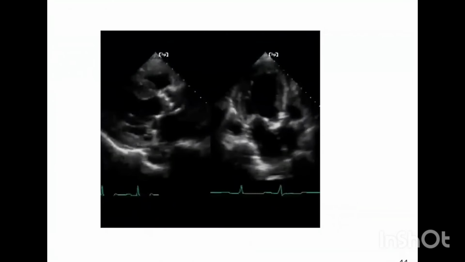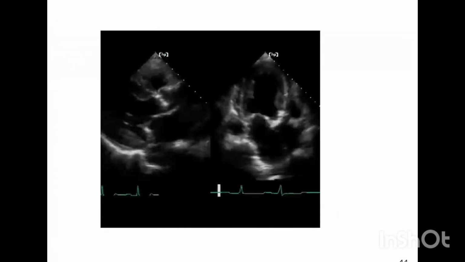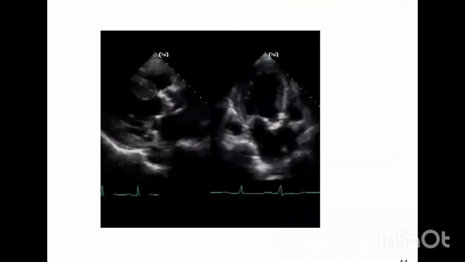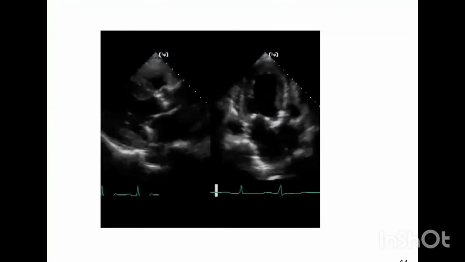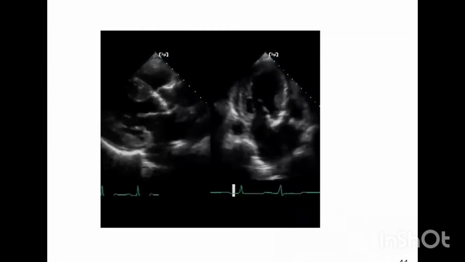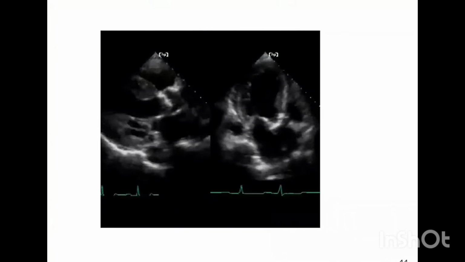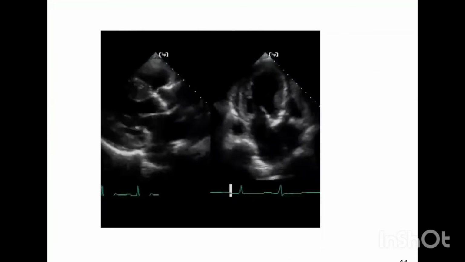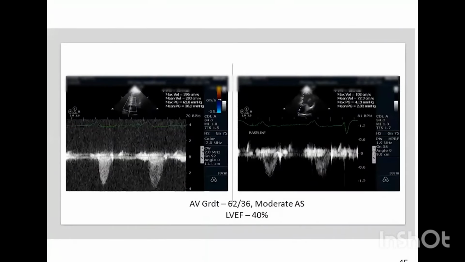This is the parasternal long axis view. It shows calcified aortic valves and concentric LVH. This apical long axis view shows some LV systolic dysfunction. LV EF would be around 40%. There is no definite regional wall motion abnormality, but the LV function was low. So what would be the next step? The echo showed a gradient of 62/36, moderate AS, and EF of around 40%.